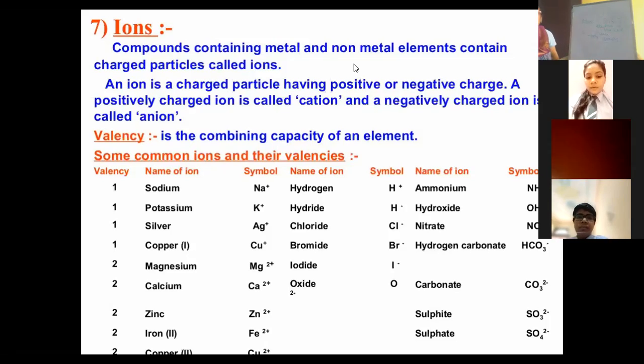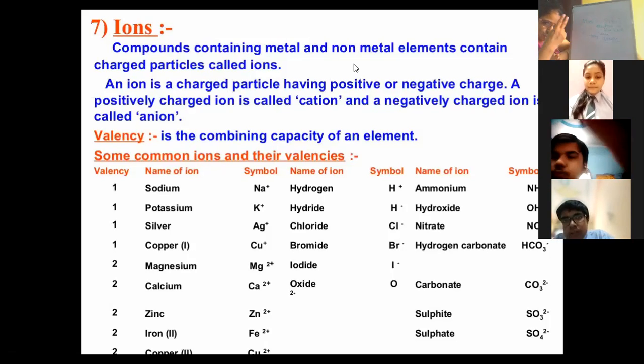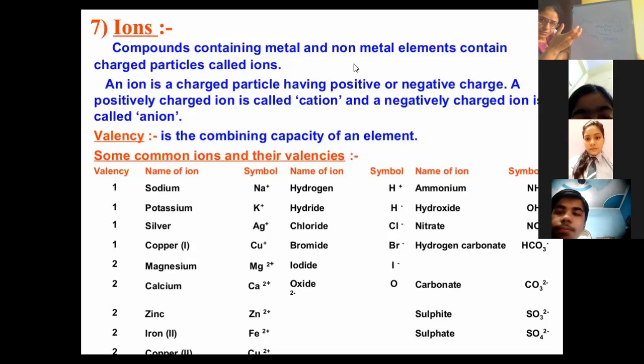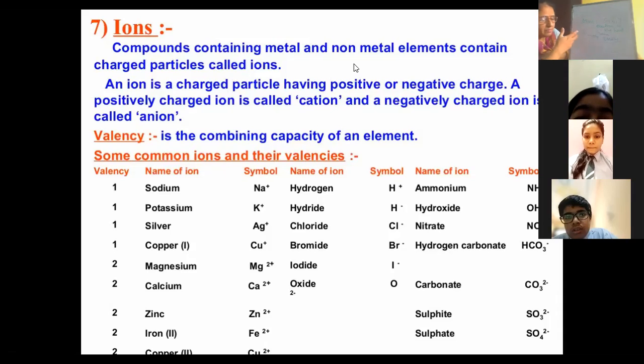So those whose last shell has 1, 2 or 3 electrons, what will they tend to do? They will donate, and they will attain a positive charge. And if they have 5, 6 or 7 electrons, what will they tend to do? They will accept, they will gain electrons. And which charge will they attain? Negative charge.